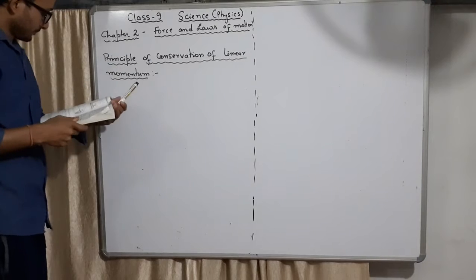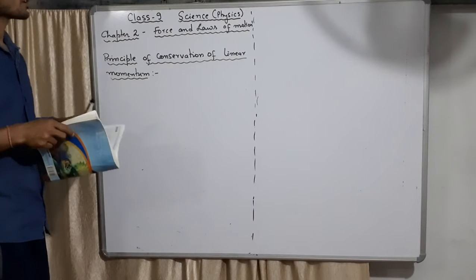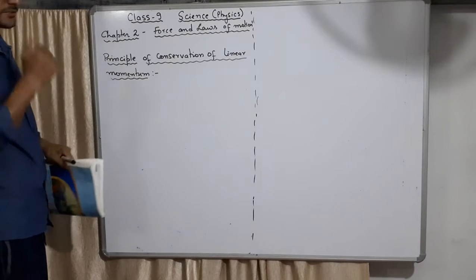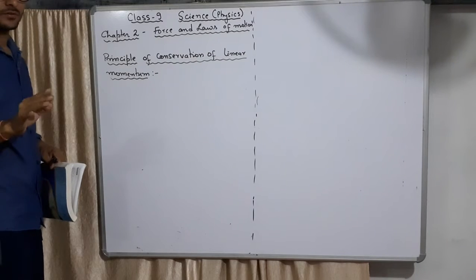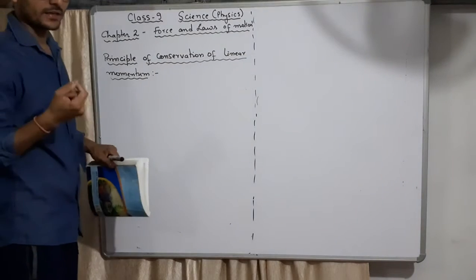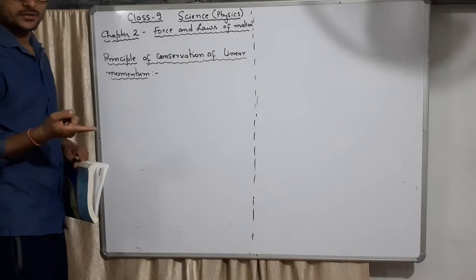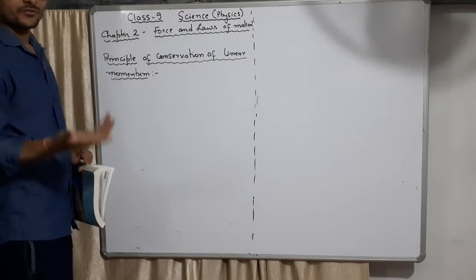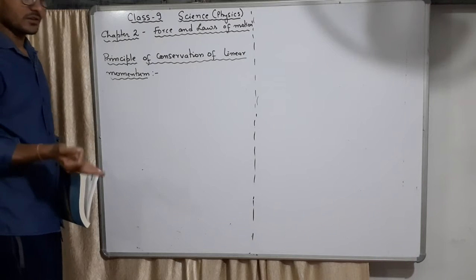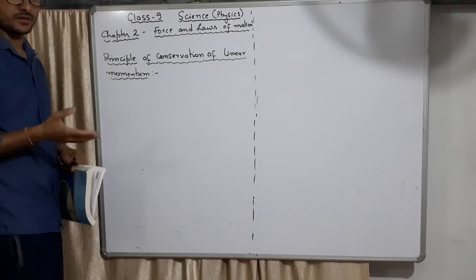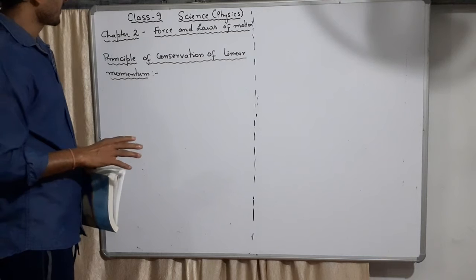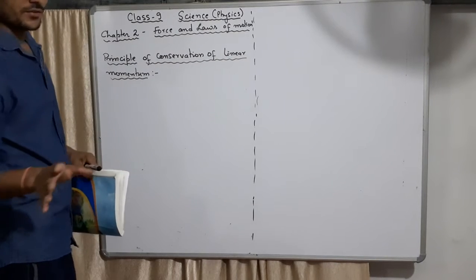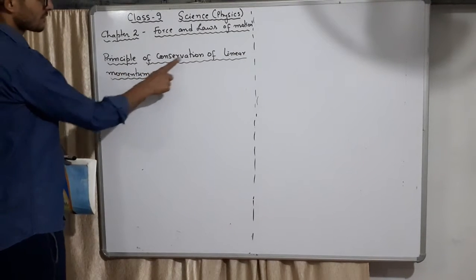Welcome back again. This is the principle of conservation of linear momentum, the next topic after finishing the third law. Remember, this whole chapter went like this: force, then inertia, friction, and then first law of motion, second law of motion, third law of motion. And after many practical applications and some numericals, you are now in almost the last topic, the principle of conservation of linear momentum.